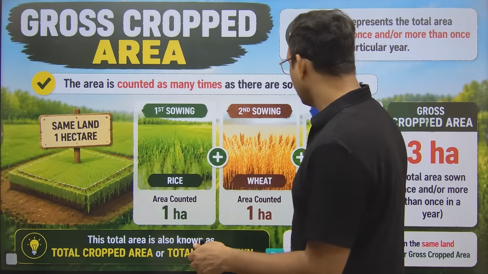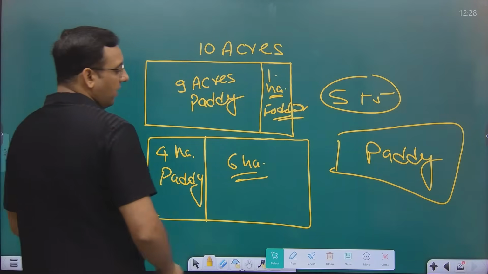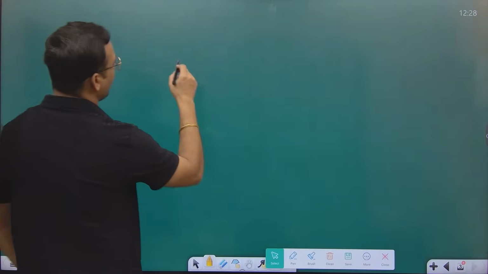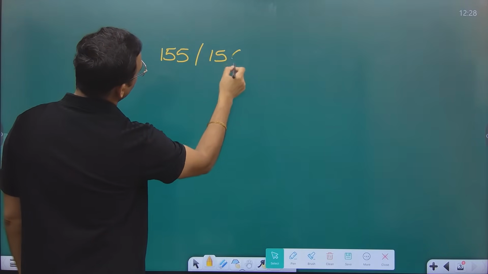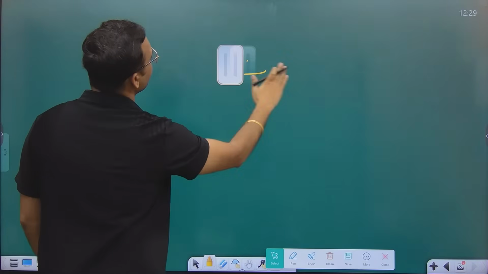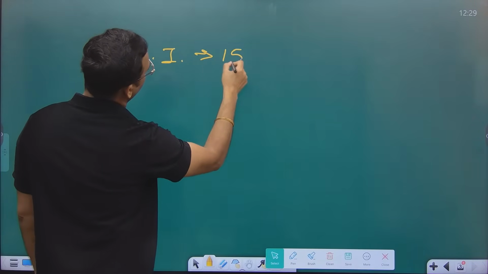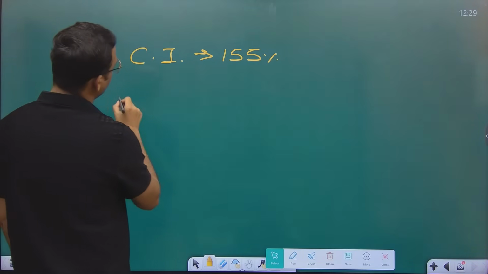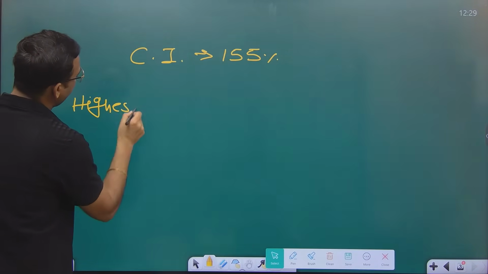Do you know what is the cropping intensity of India? Of course, yes. So cropping intensity of India is 155%. Right now, if you talk about the current data, it is 155 to 156%. What is it? It is CI, cropping intensity of India. It is 155%. If I talk about the highest cropping intensity, do you guys know which state has the highest cropping intensity?